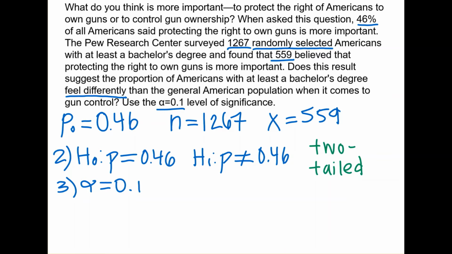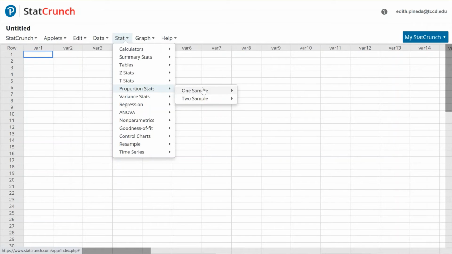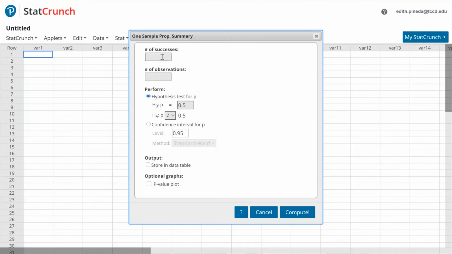In step 4, you can either do the p-value approach or the classical approach. We will use the p-value approach first. Let's find the p-value using StatCrunch. Let's go to Stat, Proportion Stats, One Sample, With Summary. Under number of successes, we will put x, which is 559. Under number of observations, we will put the sample size, which is 1,267. We want a hypothesis test for p, so we will select this option here.